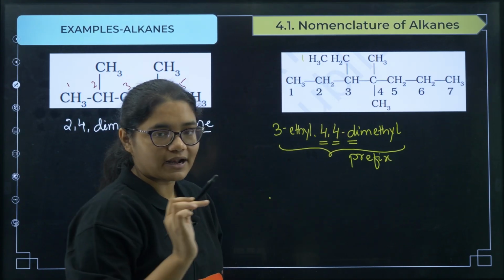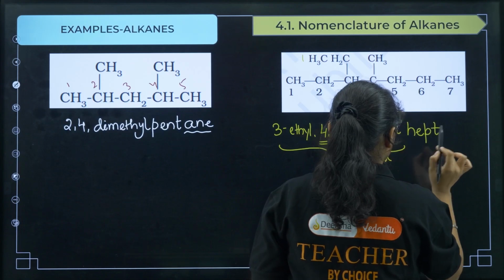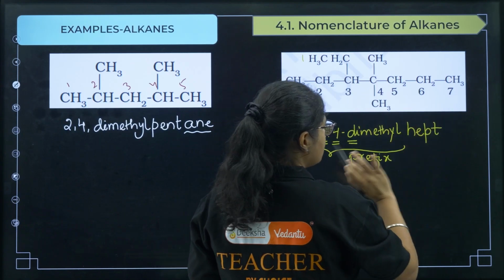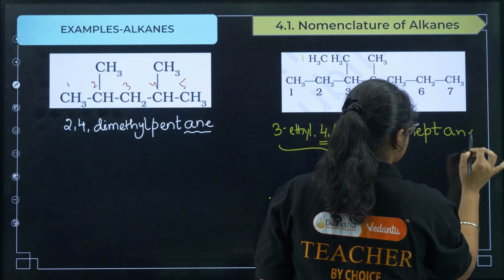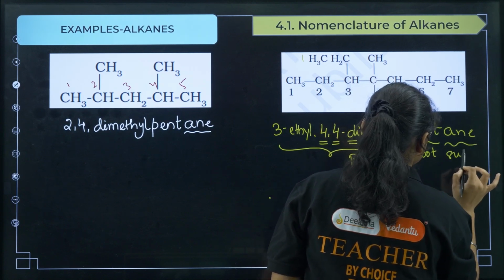Next you have to write the parent name. There are 7 carbons, so the parent name will be hept. And next you see there is no double bond, nothing, simple alkane, so this is the suffix. So this is the word root and this part is the suffix.